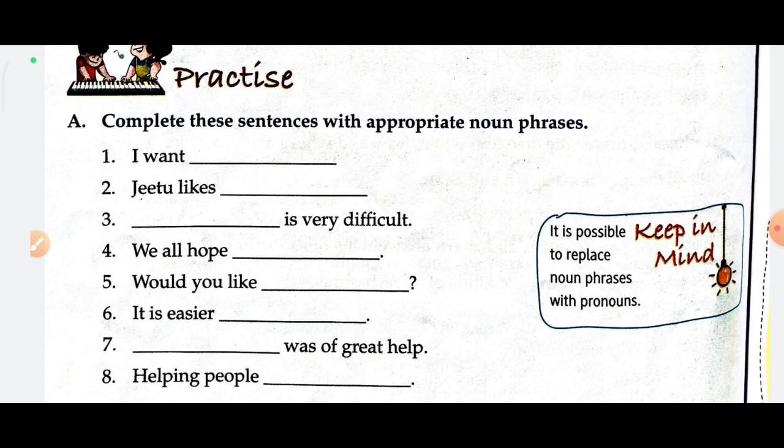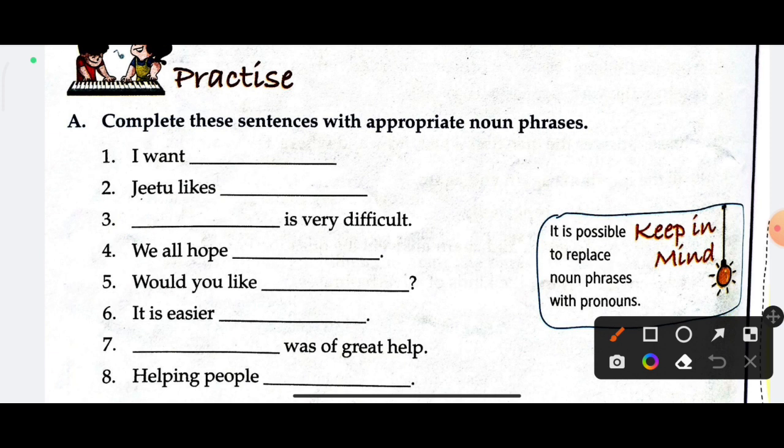You can write here I want to become a doctor, I want to become an engineer, etc. Now the second option is Gita likes. Write down: Gita likes to eat mangoes, Gita likes to read books, etc.